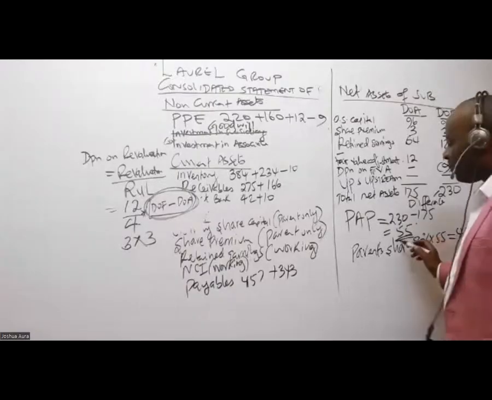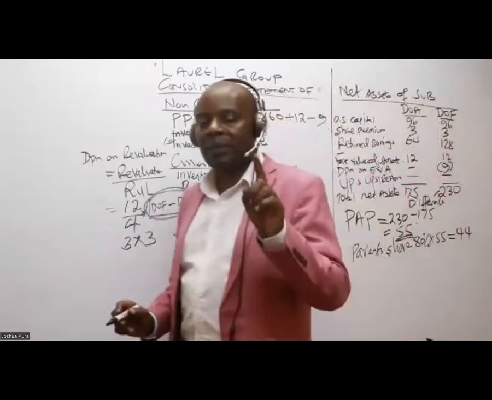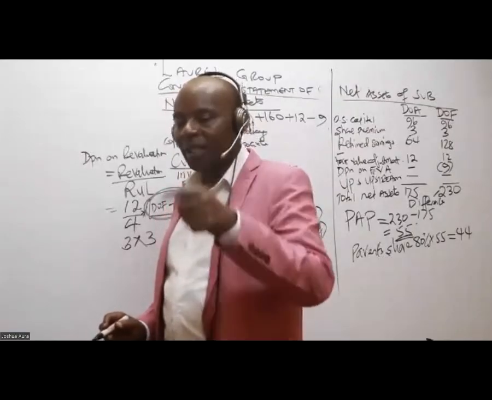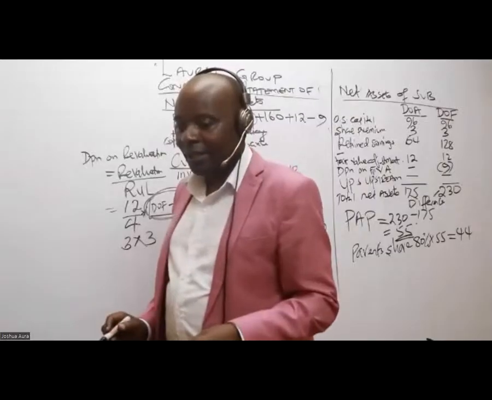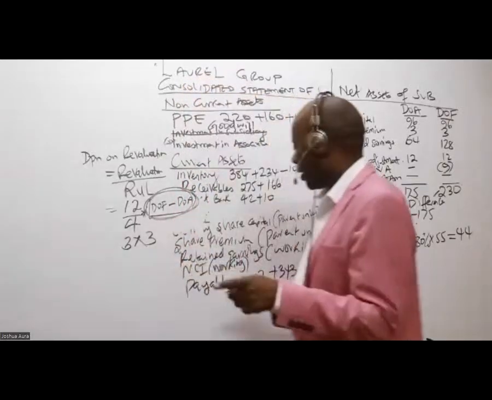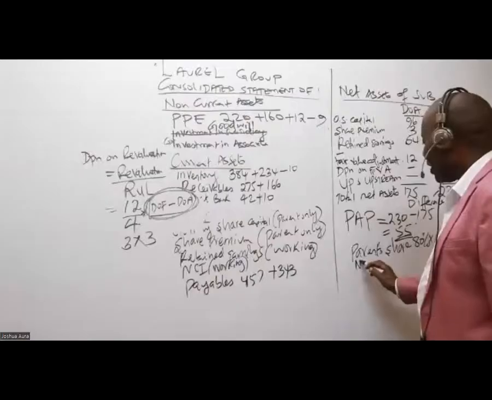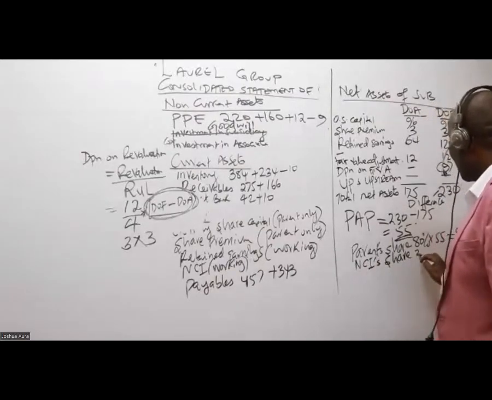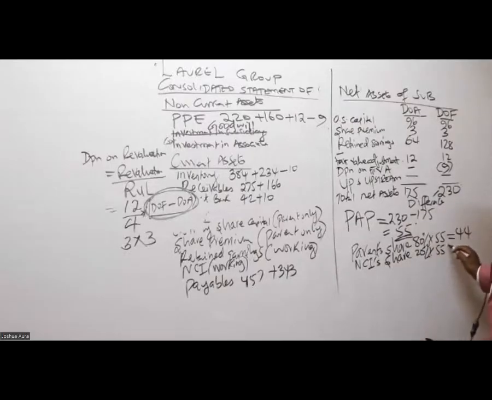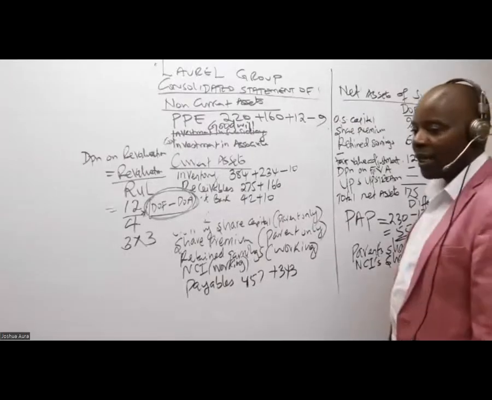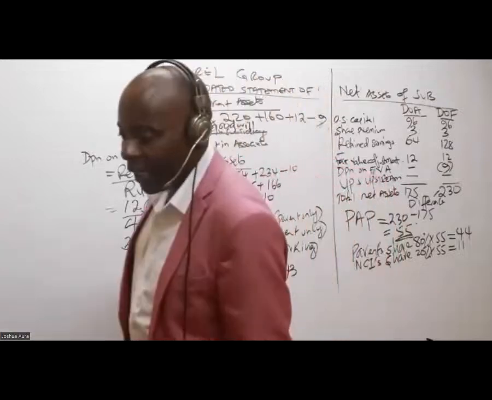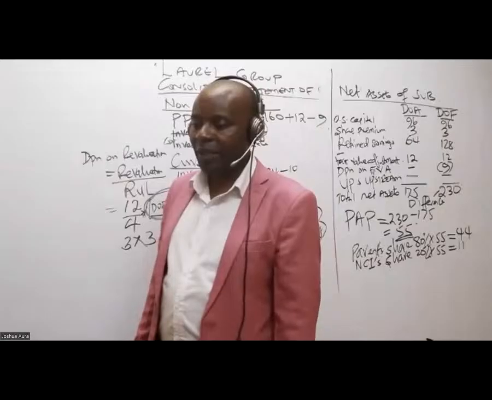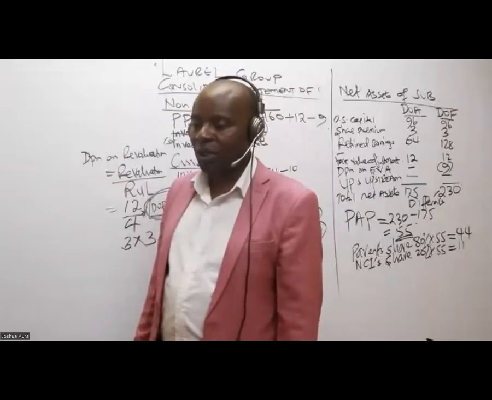From there, of course, because the parent has got 80%, there must be another stakeholder who has the other percentage. What is the name of the other guy? It's NCI. So you talk of NCI's share, it is 20% of 55, which will give me what there? 11. Which will give me 11. Thank you so much.